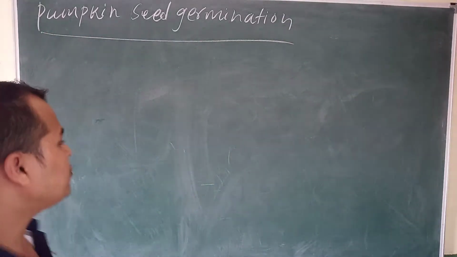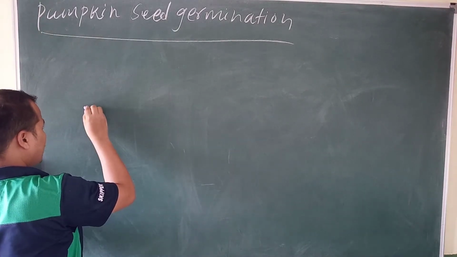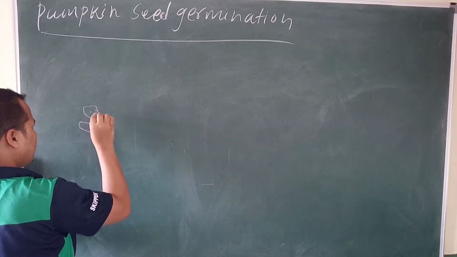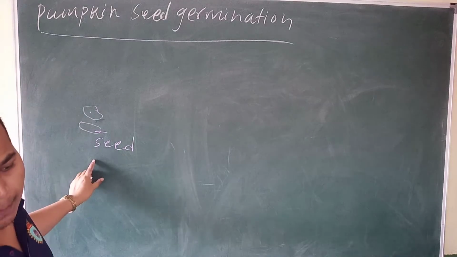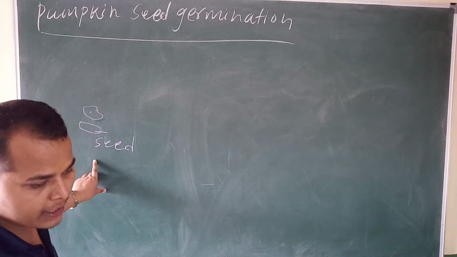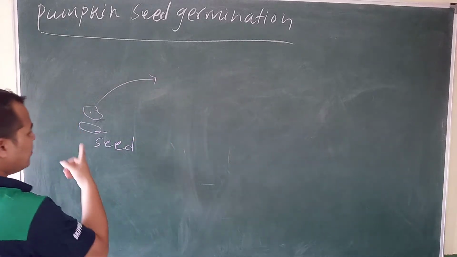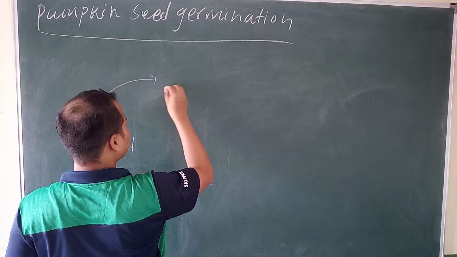Pumpkin seed germination. What will happen? First, suppose this is a pumpkin plant, and this is the pumpkin seed. From the seed, first what will happen? First we will put a seed, after that some leaves will come out.